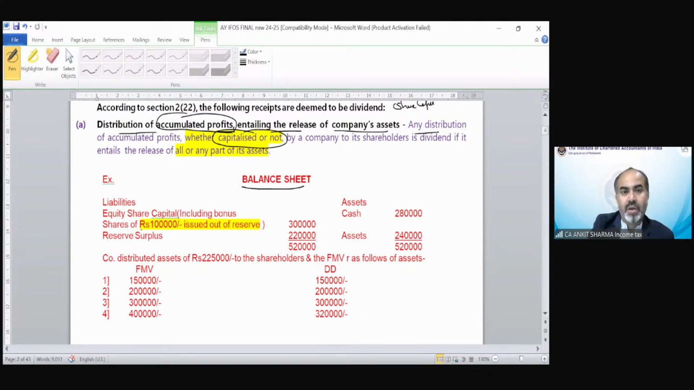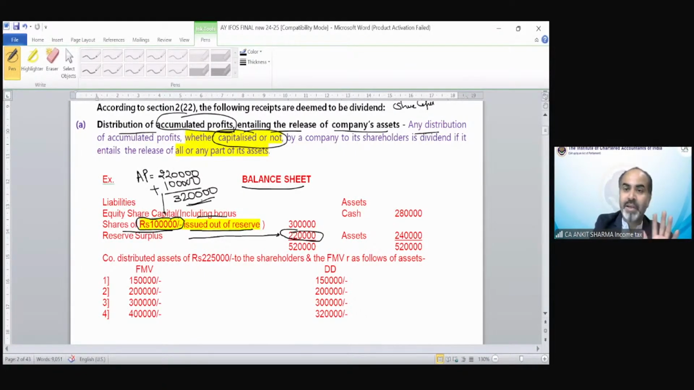Balance sheet: equity share capital, including bonus shares of rupees 1 lakh issued out of reserve. So this 1 lakh has been utilized from the reserve and surplus part. After utilizing 1 lakh, how much is the reserve and surplus in the question? It's 2,20,000. So if I ask you what is accumulated profit, that means reserve and surplus plus any part of the reserve which has been utilized to issue shares. That was 1 lakh. So total accumulated profit is 3,20,000.